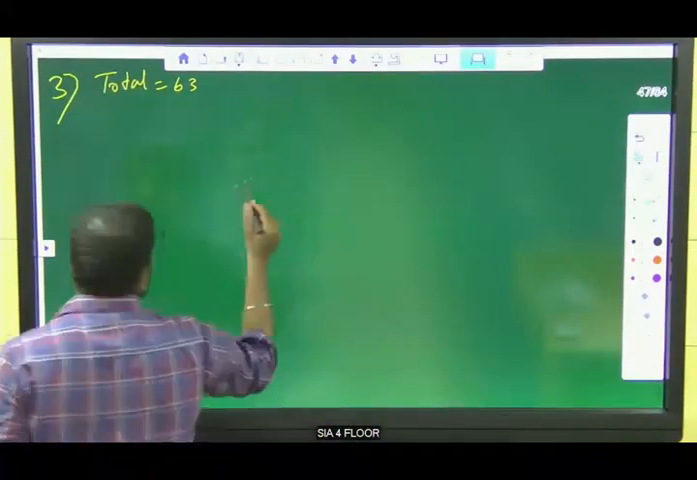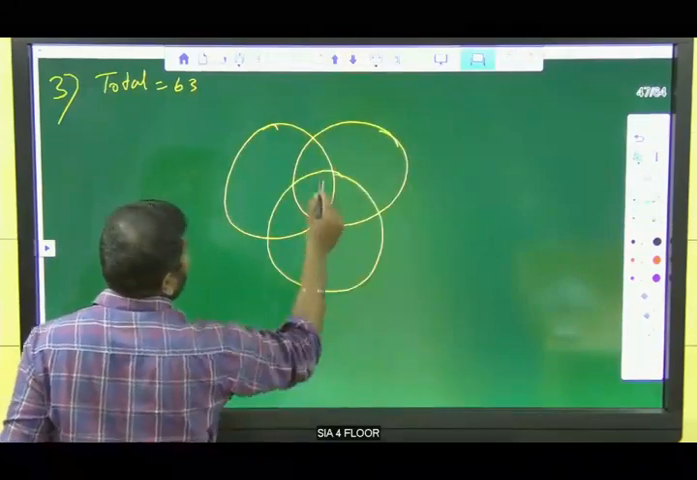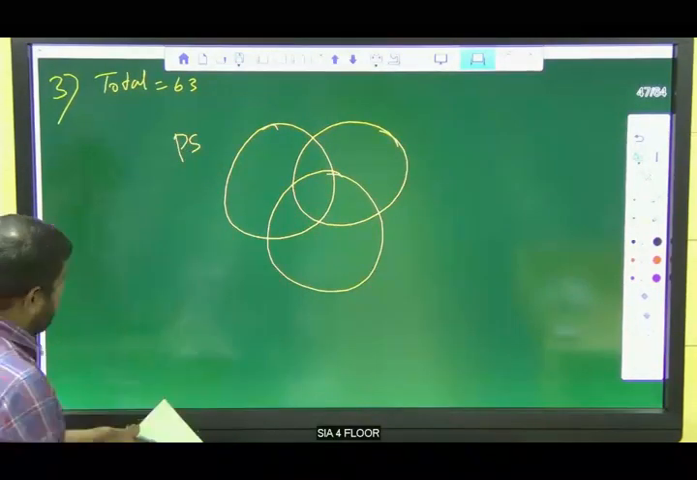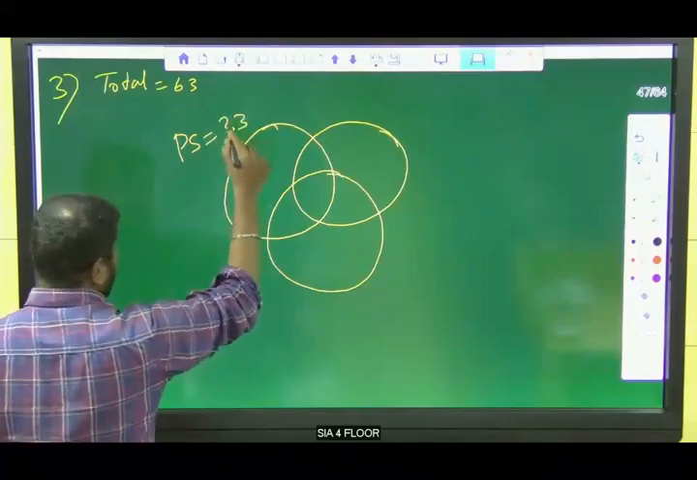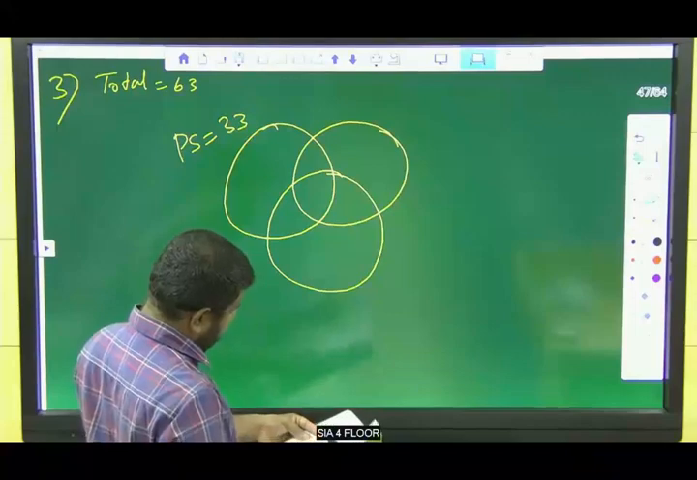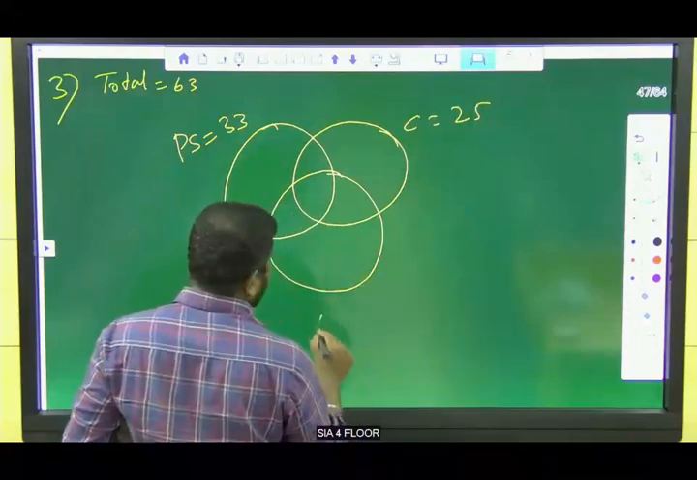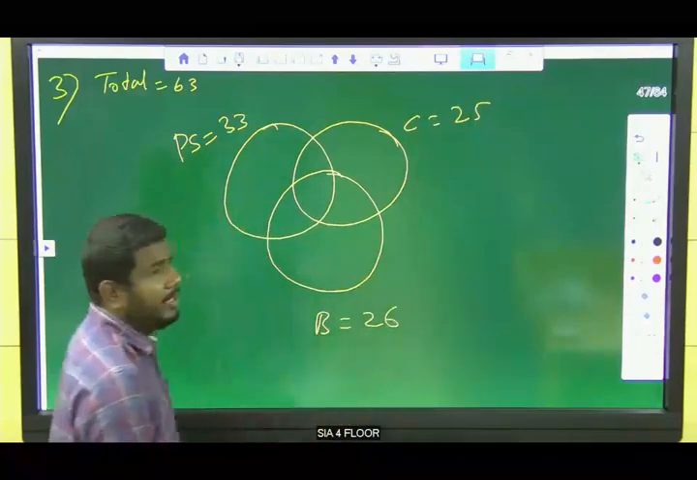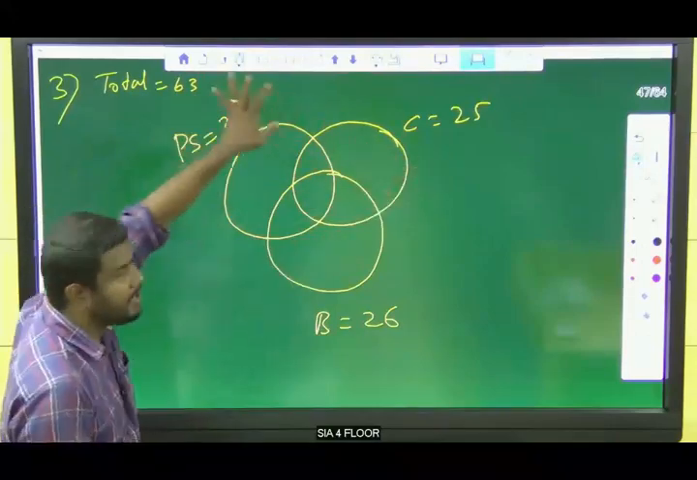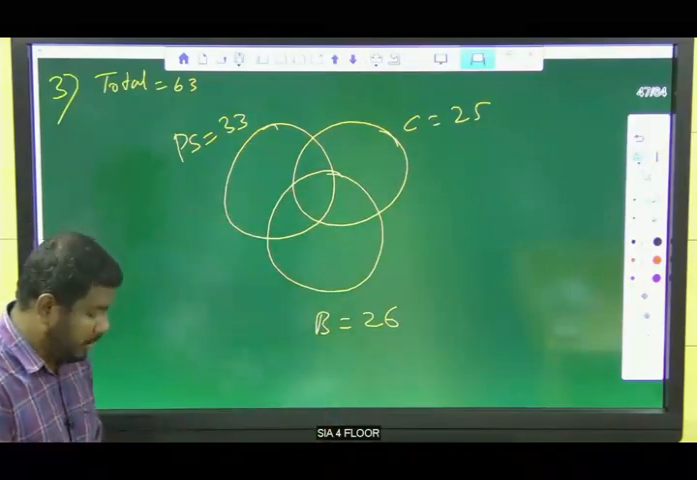Okay, so listen here. How many students political science? 33. And 25 chemistry. So chemistry 25, botany 26. And guys, you can take whatever subjects on your own. You can take political science here also, that is not a problem. So political science 33, chemistry 25, botany 26.